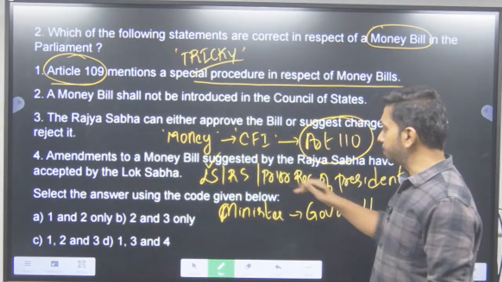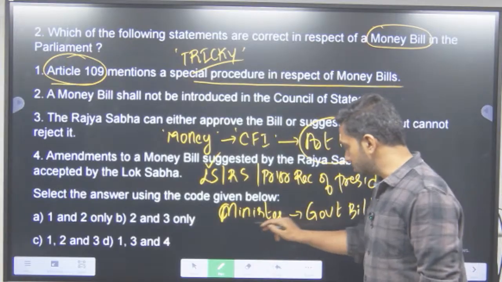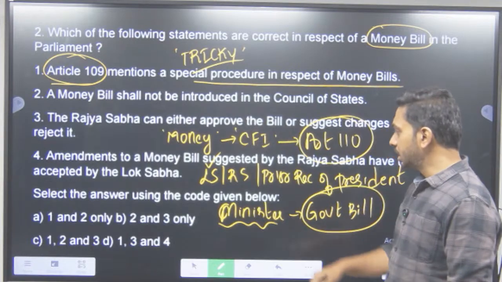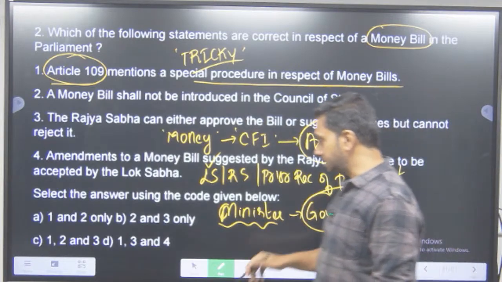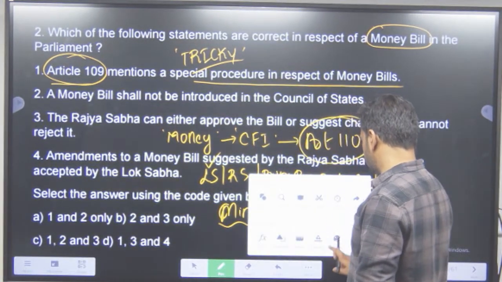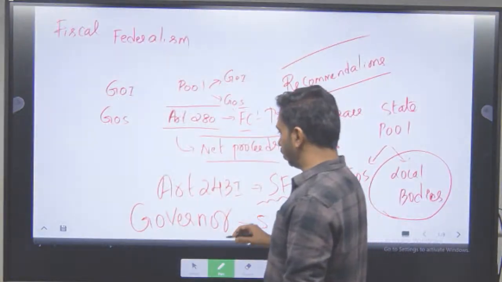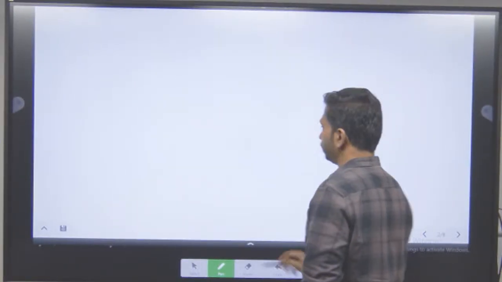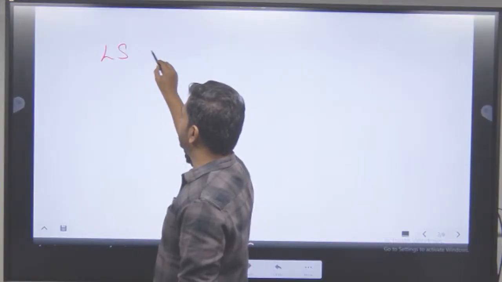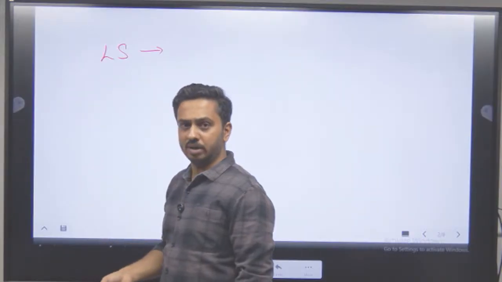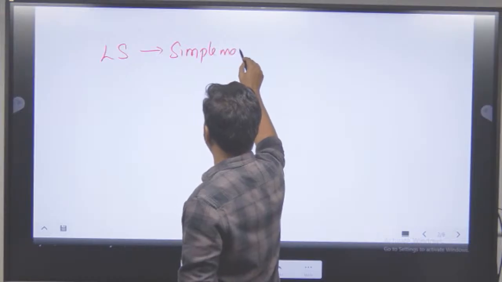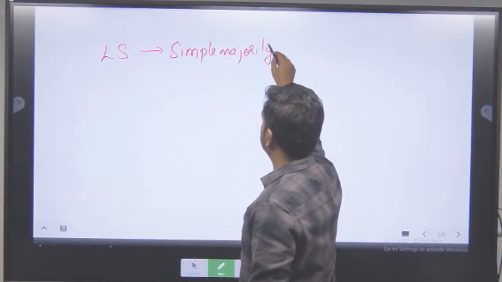Now, can a money bill be a private member bill? No. Why? Because it has to be introduced by a minister. So it's a government bill. Once the minister introduces this bill in the Lok Sabha, it is up to the Lok Sabha to take a call on this. And since the government is bringing that bill, obviously it will get passed. Through what majority? You require a simple majority in the Lok Sabha to get that passed.